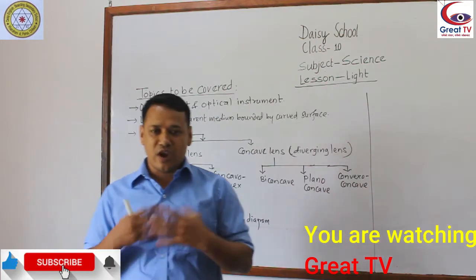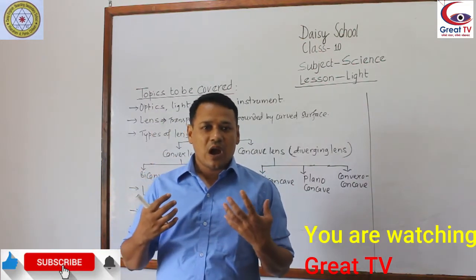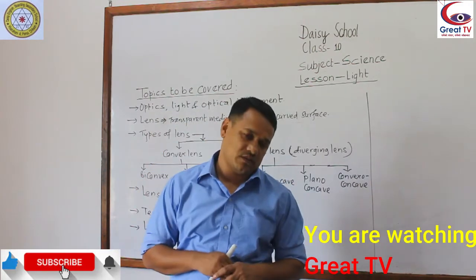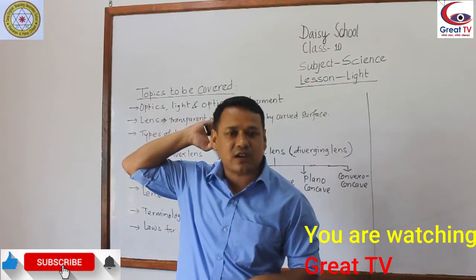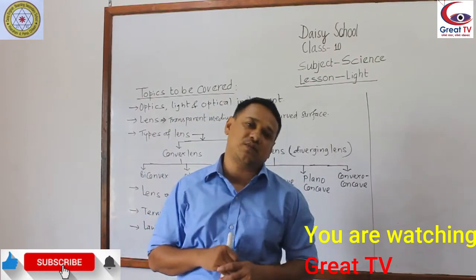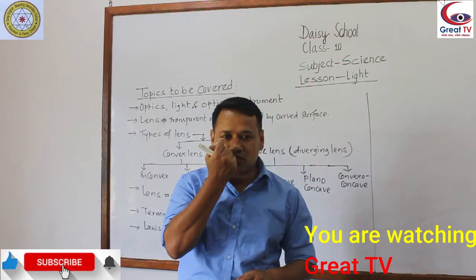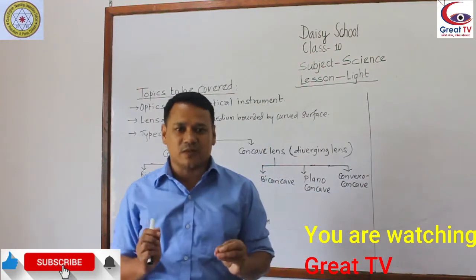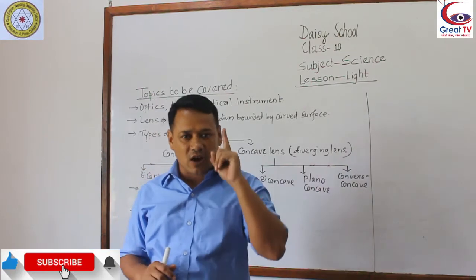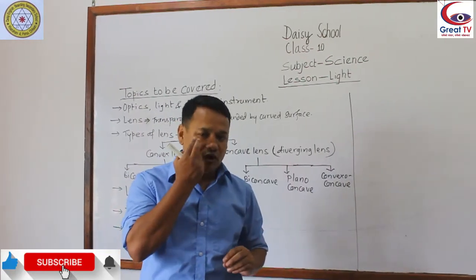So now I cannot see the board because light rays of the board are striking the back side of my head. To be visible, light rays must enter into the eyes. Okay, to see any object, light rays from that object must enter into our eyes.